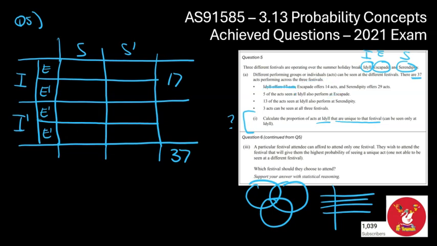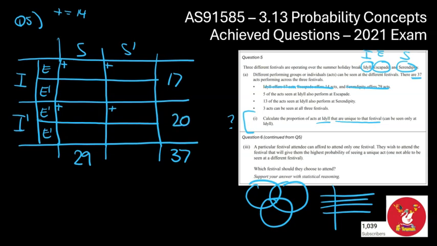14 are at E. E is a bit tricky because E is actually represented by these 4, and we don't really have a subtotal for that. So I'm going to do a bit of coding here. I'm going to put a plus sign in each of these just to help me out later on. My plus signs at the top here, all of those have got to come to 14. And basically, when I know 3 of them, I'll be able to use that information to find out the 4th one by doing some subtraction. So I've used 14, I've done a code for that, and S is 29, so that's going to be down here, 29 at S. So what else can we figure out?